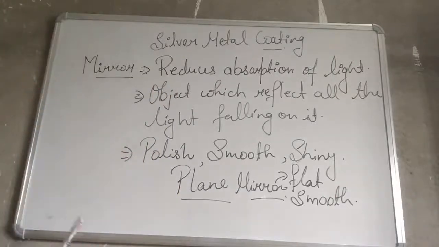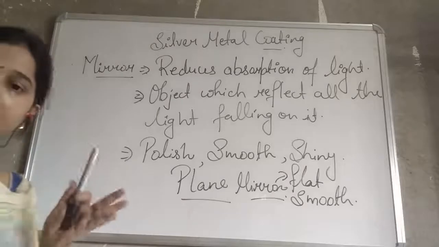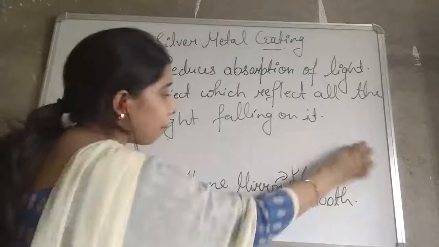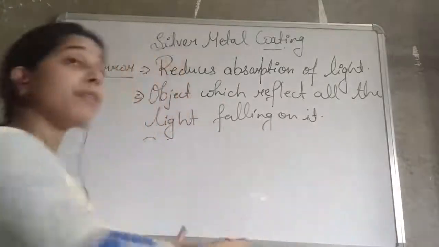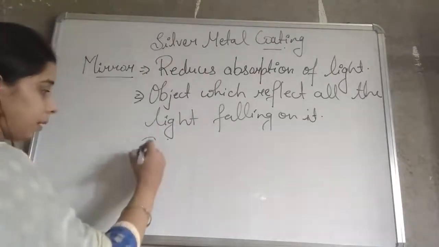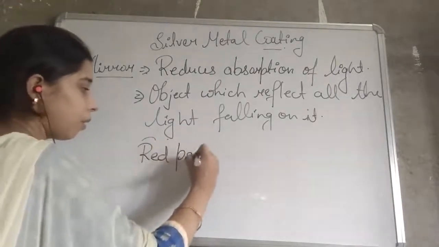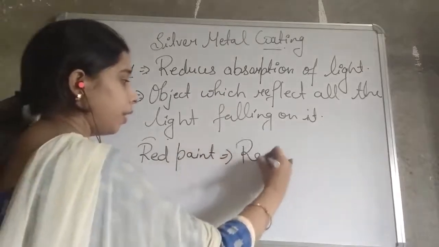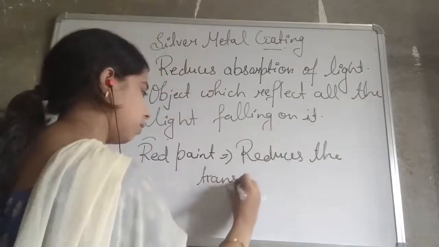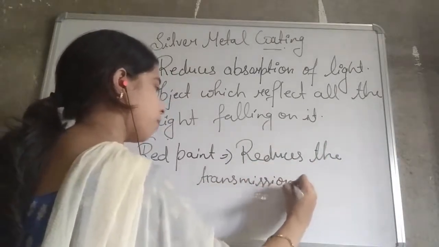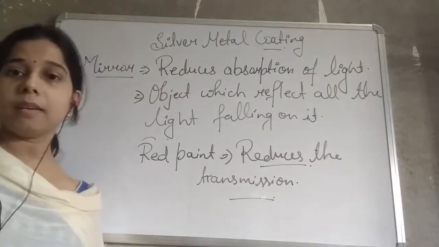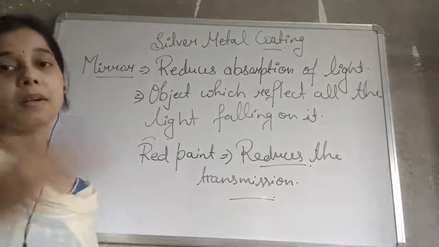If you see the back side of the mirror, student, a red paint is applied there. Why is this so? The red paint applied on the back side of the mirror helps in reducing the transmission of the light. Okay, so that red paint reduces the transmission. So if the light gets less transmitted, then it will get reflected, it will be sent back.